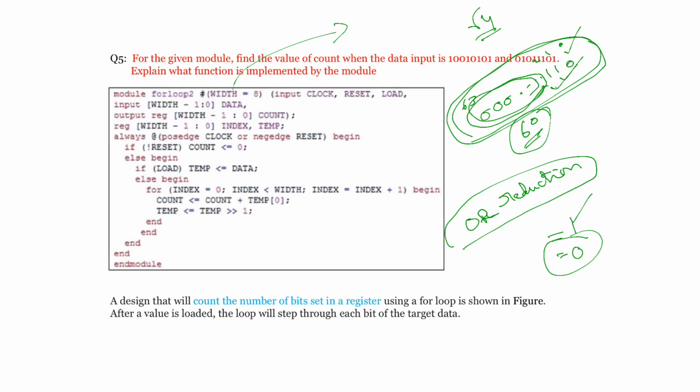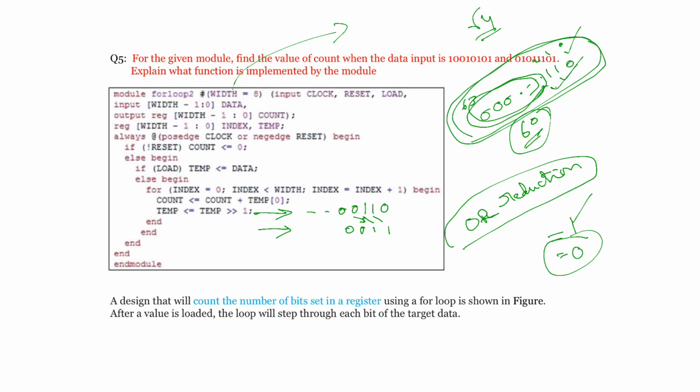Why are you going to check this? After every shift, look at this statement. Initially it was 110, and these are all zeros. After the second cycle, this 0 is going to be shifted over here. Are you going to get this situation or not?